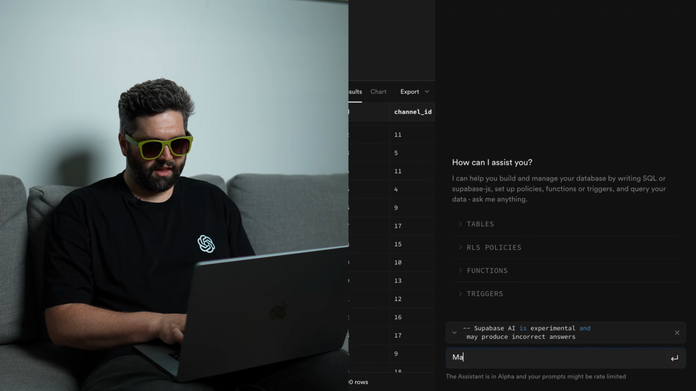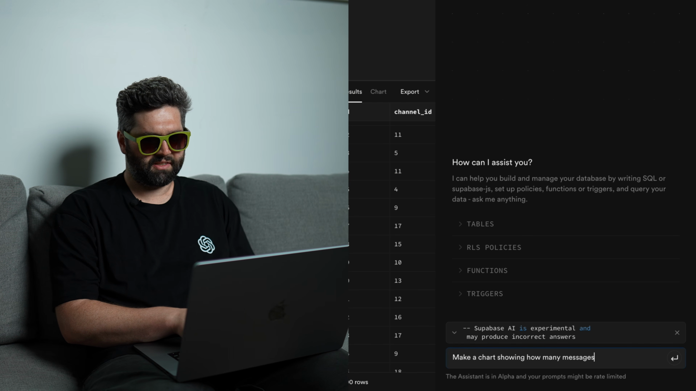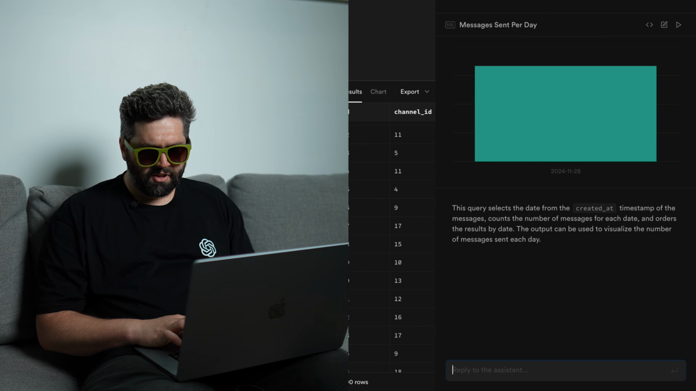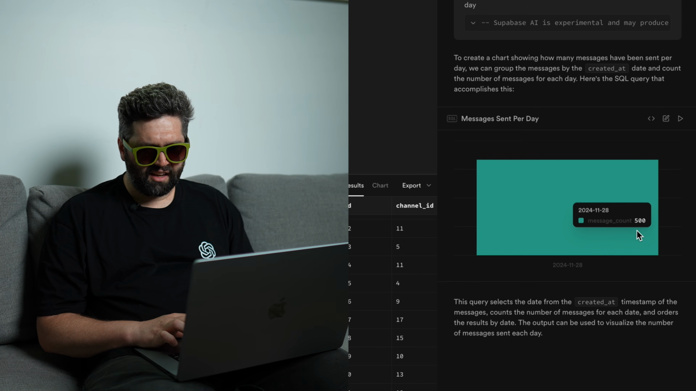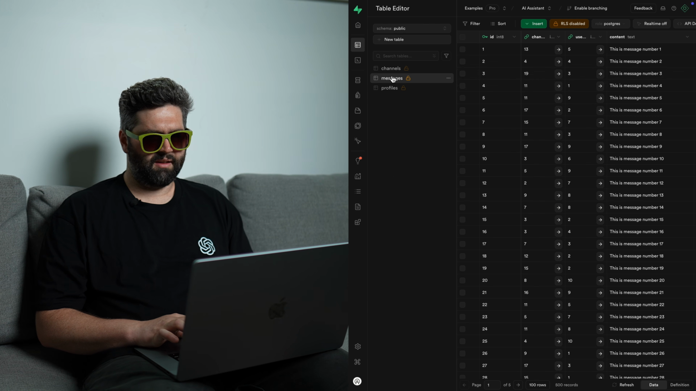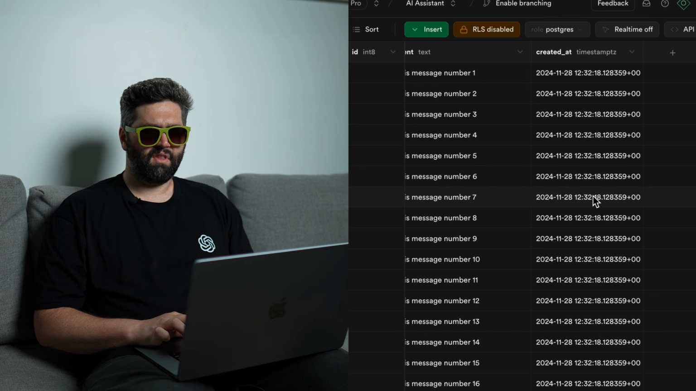How do I do a chart in Postgres? Oh, that's right, you're no help. I'll ask my special robot friend. Make a chart showing how many messages have been sent per day. Got the chart bit right, but it looks like all 500 messages were sent on the same day. Well, let's have a look over at the table editor and our messages table. If we come across to this created at column, yep, there's the problem. Time to clean up your mess, robot.